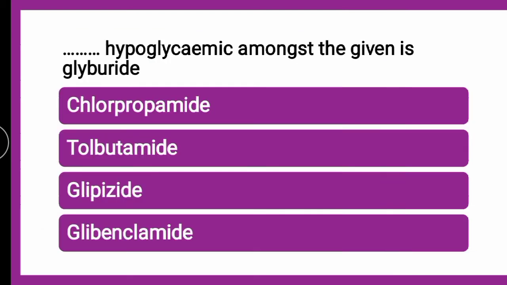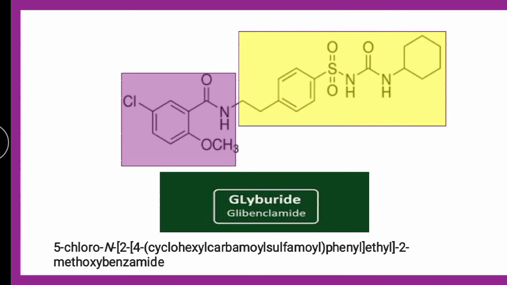Next question is: dash hypoglycemic amongst the given is a glyburide, whether it is chlorpropamide, tolbutamide, glipizide or glibenclamide. The correct answer is glibenclamide, which is known by the other name glyburide. If you look into the structure of glibenclamide or glyburide, first of all it belongs to the sulfonylurea class. You can see this is urea, NH2CONH2, and this is sulfonyl.